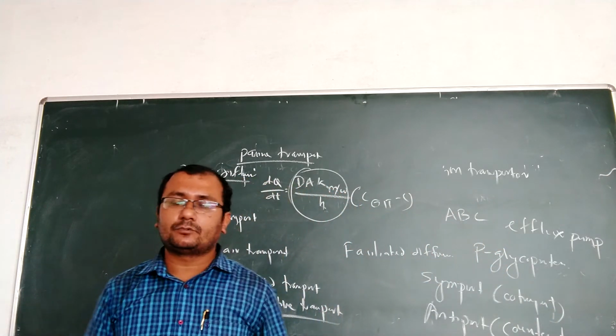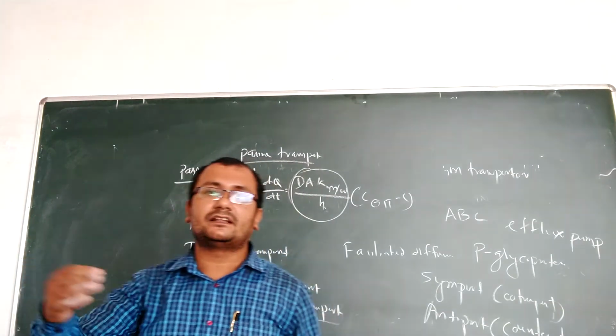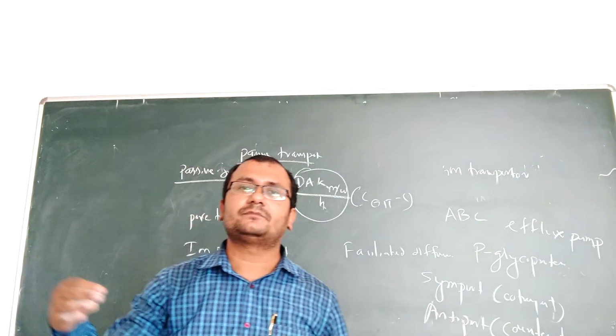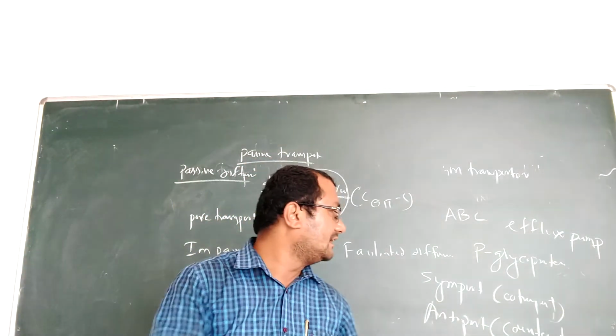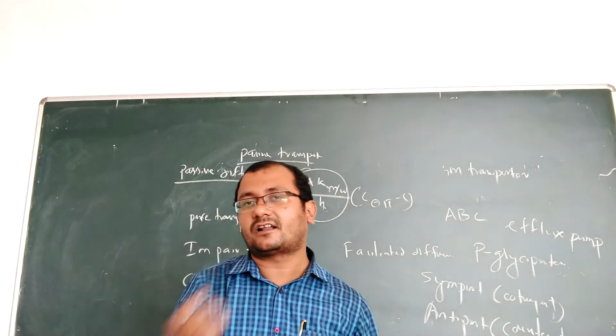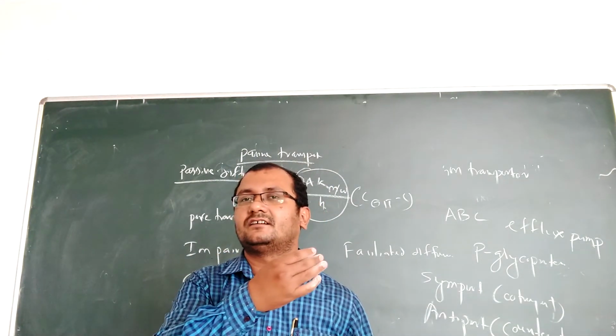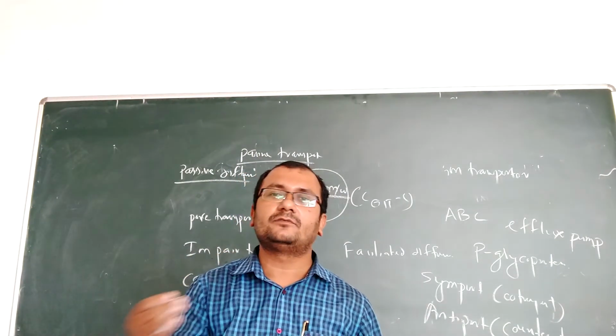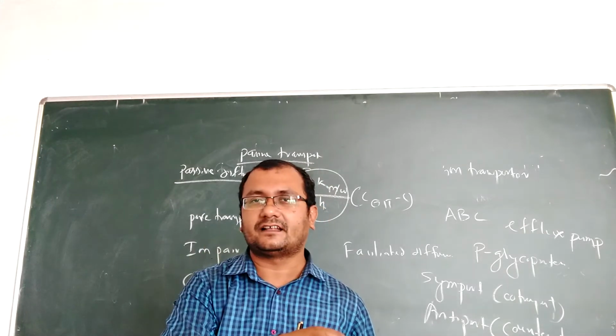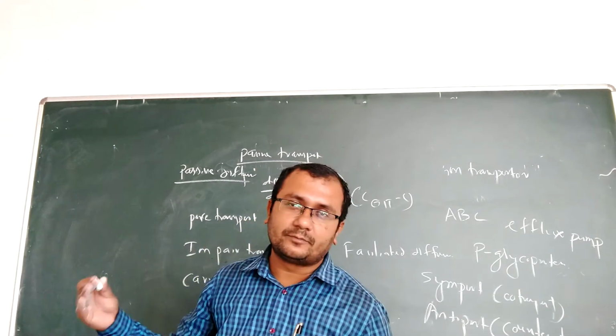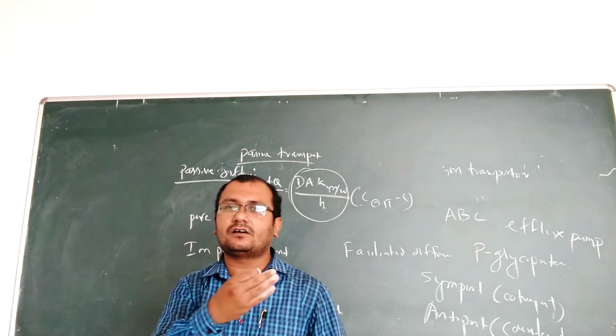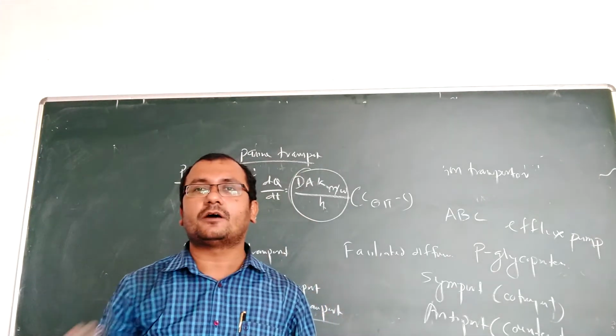Symport means co-transport. That means when the ion enters, the drug of the same type will enter. And antiport means when the drug goes outside, at the same time the ion will enter. So co means it goes to the same side, and counter means it goes to the opposite side.